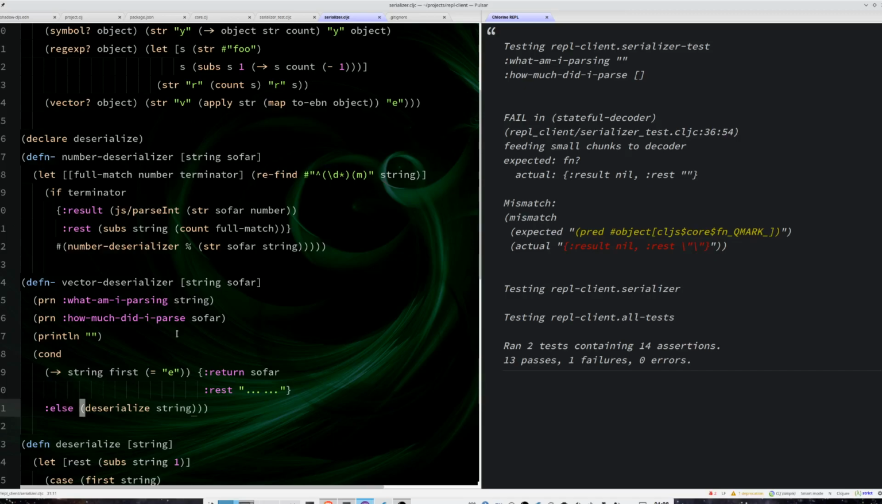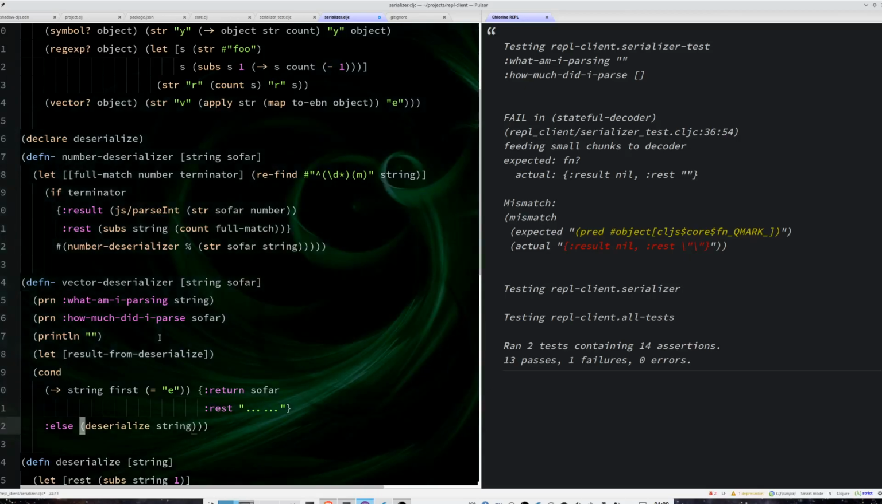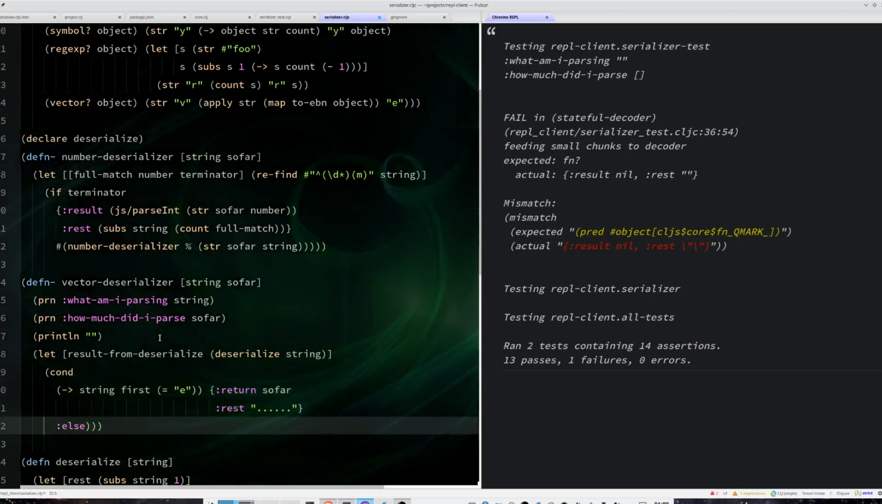So I don't have the terminator here, and I need to somehow get this result inside my thunk. Basically create an anonymous function that will keep deserializing until the moment that the terminator appears. So let's just convert this to a let. Result from deserialize, and let's just deserialize, put everything inside here.